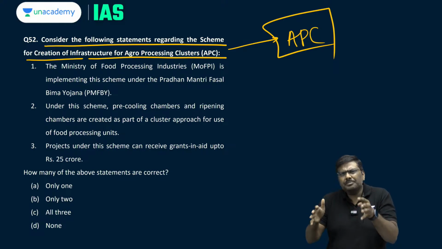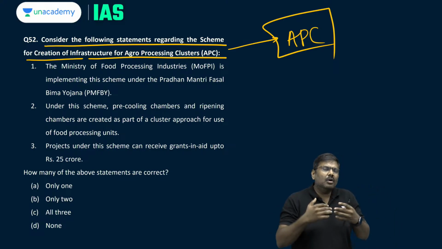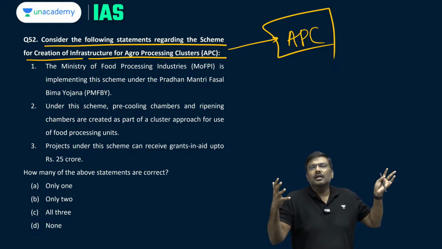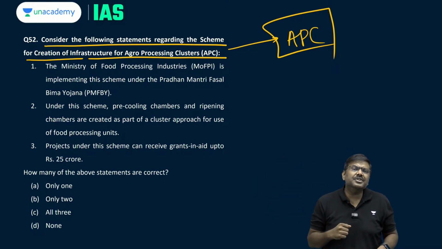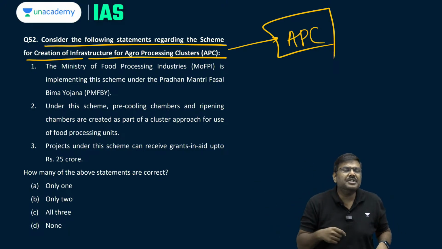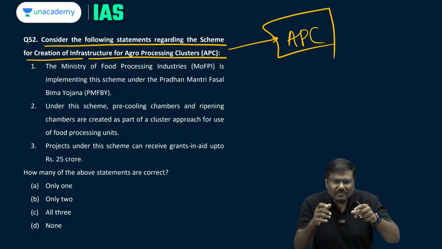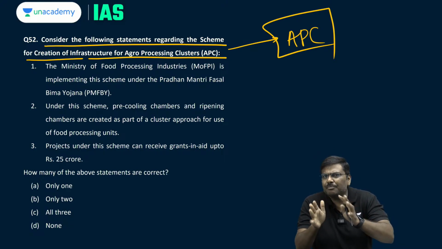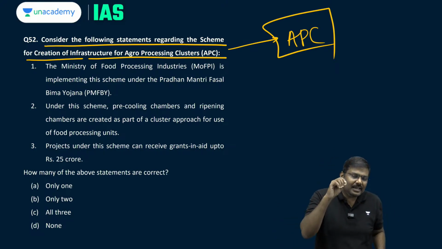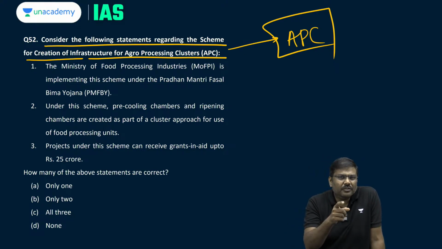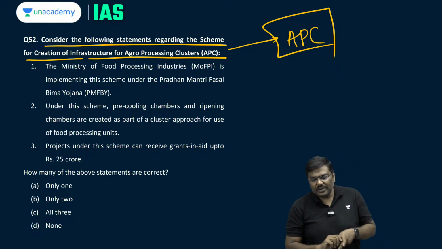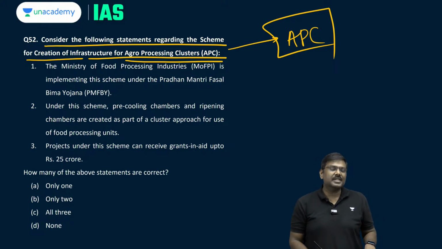Under Mega Food Park, the objective was we are going to promote and develop a lot of these food parks across India, which will attract investments, which will add to food processing value addition in India, which will generate jobs, which will contribute to capital formation, etc. But over a period of time, we realized the performance of MFPs is not up to the expectation. And that's the precise reason the Government of India has discontinued the model of Mega Food Park, and in its place, we have introduced the agro-processing cluster scheme.